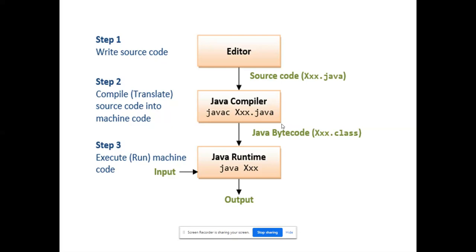See, till now we have xx.java. While you are going to compile, you will get two files. xx.java is the already existing file. Again, you will get one more file in the same folder, xx.class. You will get two files. After that, I am going to interpret it, so execute it. So java classname. That is the idea here.